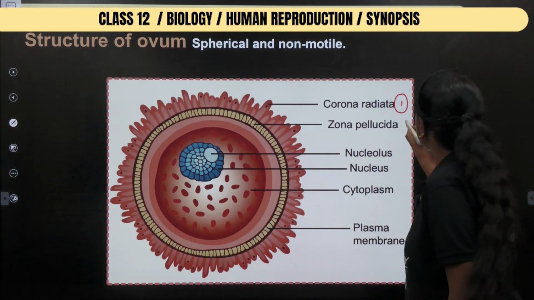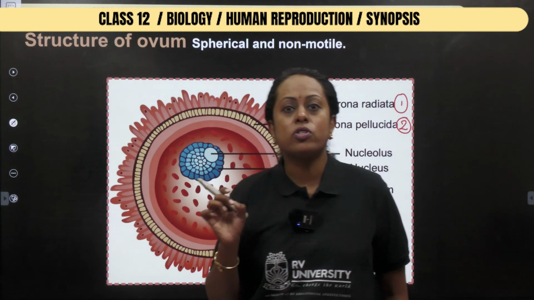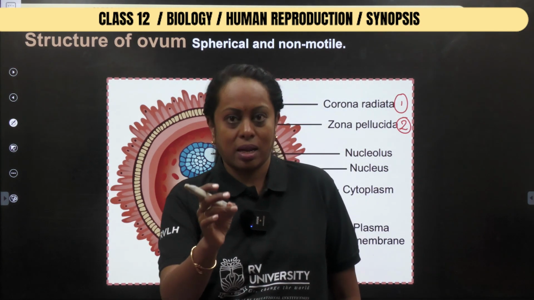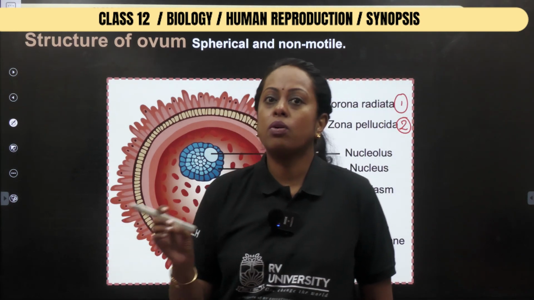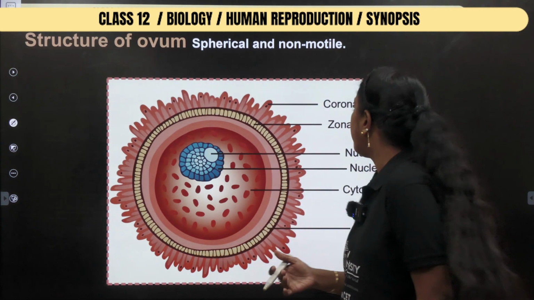The second layer is known as zona pellucida, which is the one which checks whether the sperm belongs to the same species or not. That is the compatibility check. If the compatibility check occurs, a cone of reception is formed, which is going to invite the sperm to enter in.